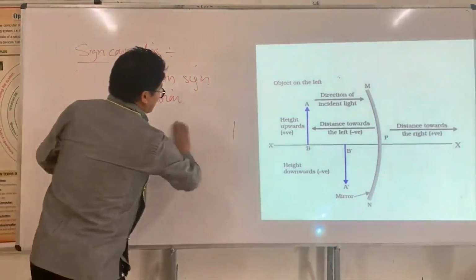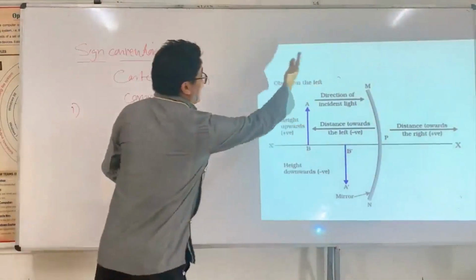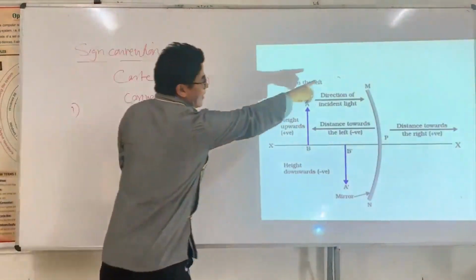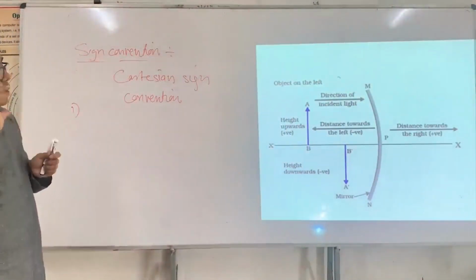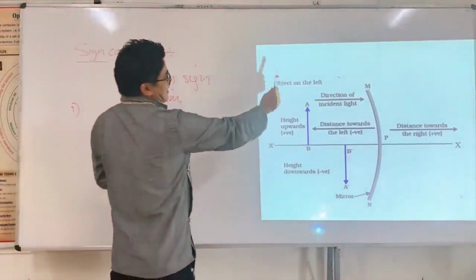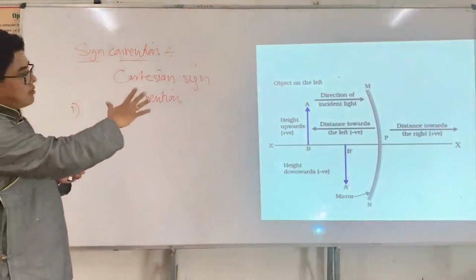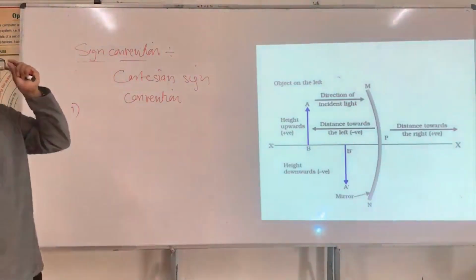Once you follow sign conventions, your object has to be at left, in front of the reflecting surface, not the non-reflecting surface. This is the first common thing we have to keep in mind.